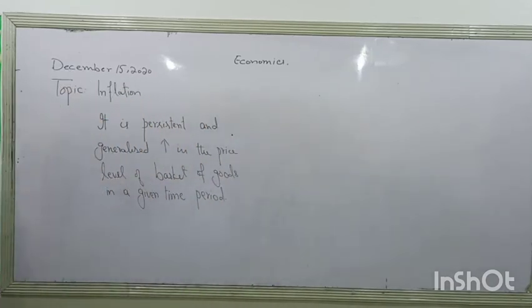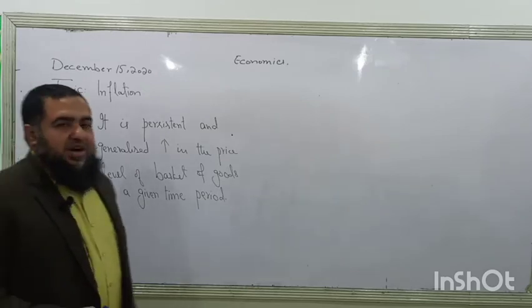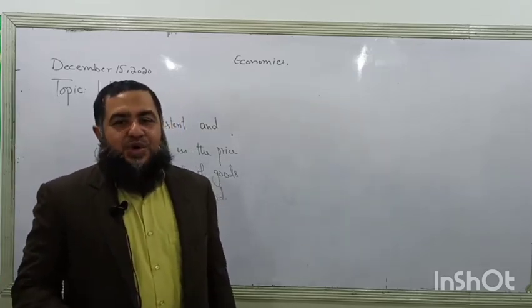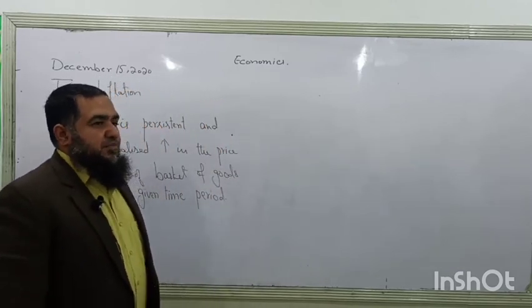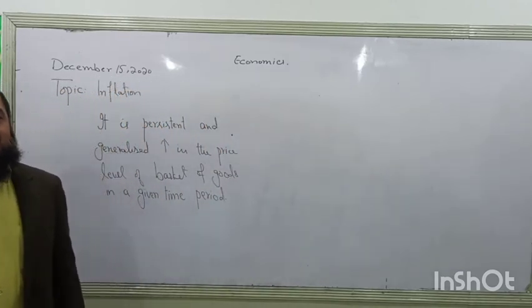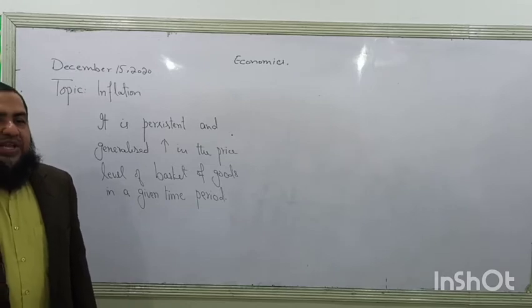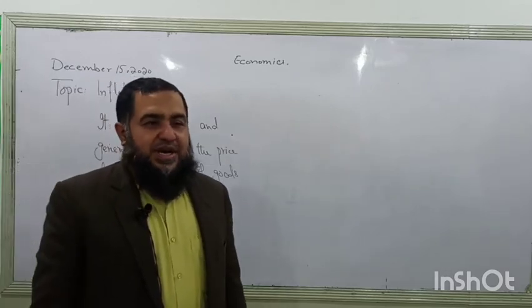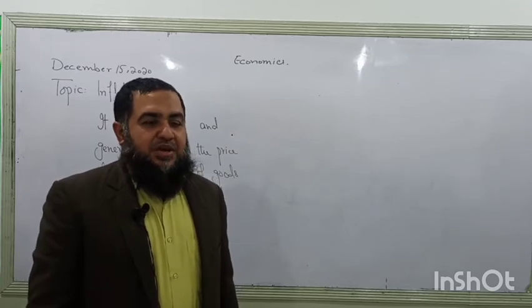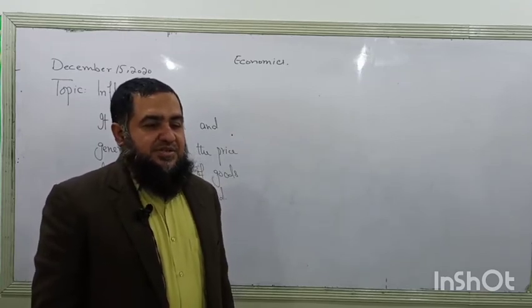So we were talking about inflation. When the cost of living is going to rise, what happens? People have to spend more of their income on buying the basic necessities of life. Then we say it is causing the cost of living to rise, when they have to spend more money on buying goods and services.